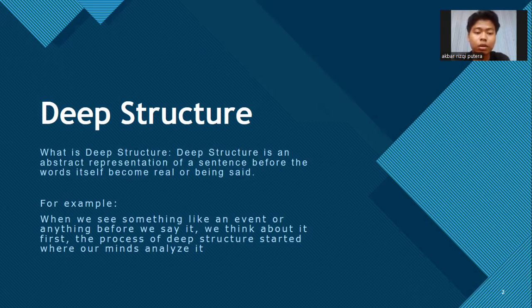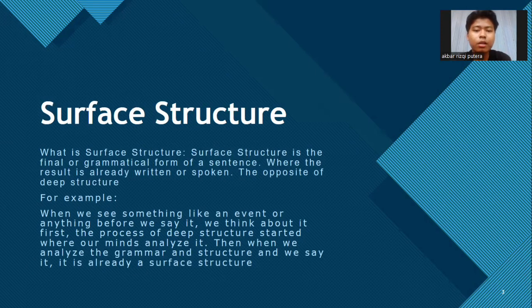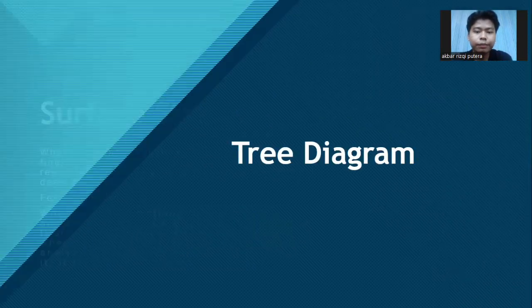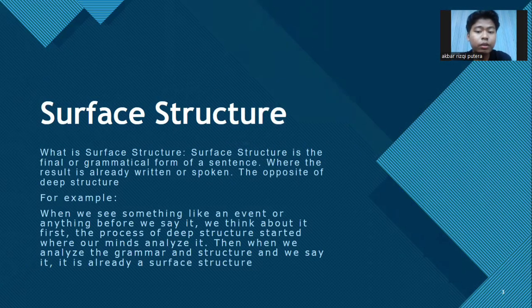turned into actual words. Before we move to the next, it is surface structure. If deep structure is what happens in our mind, surface structure is the final result, the actual sentence that we speak or write.